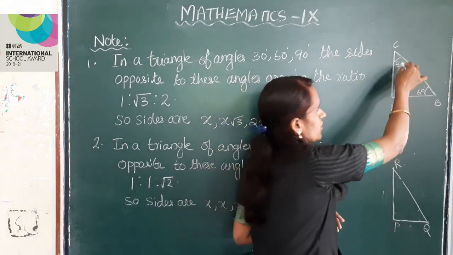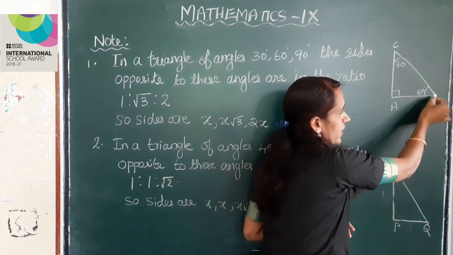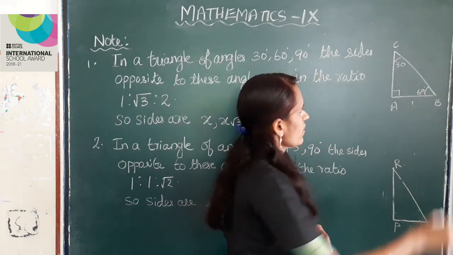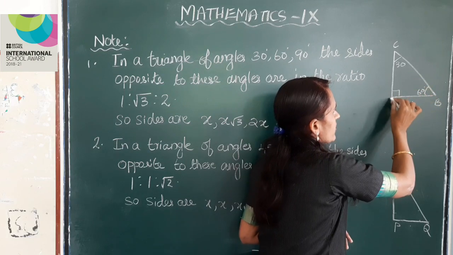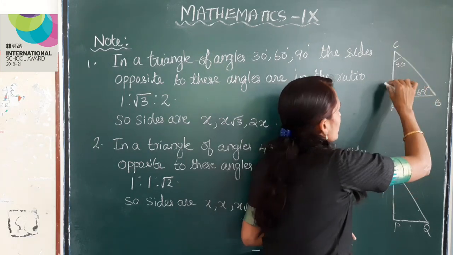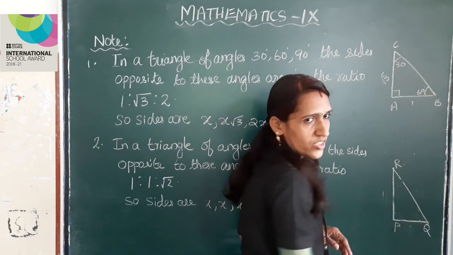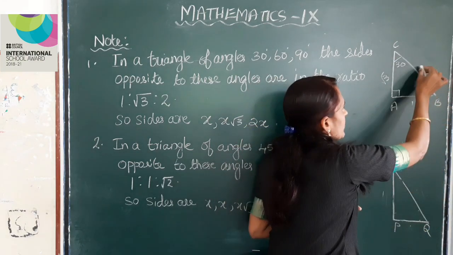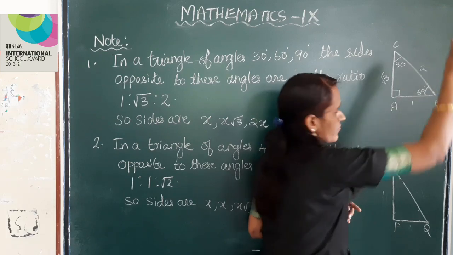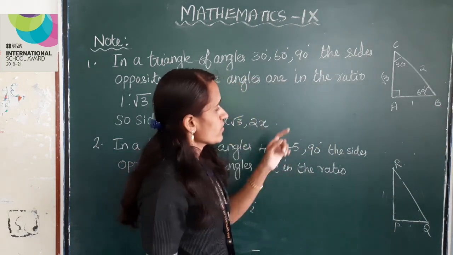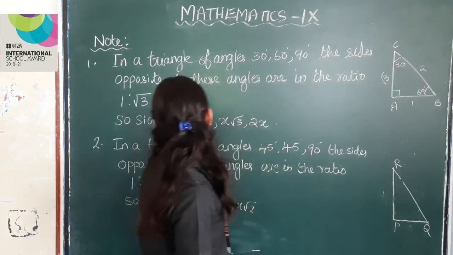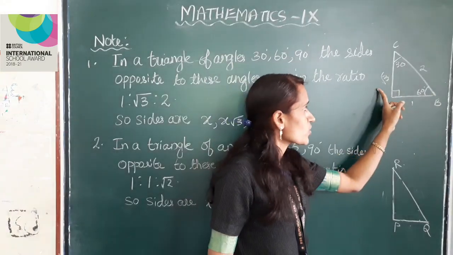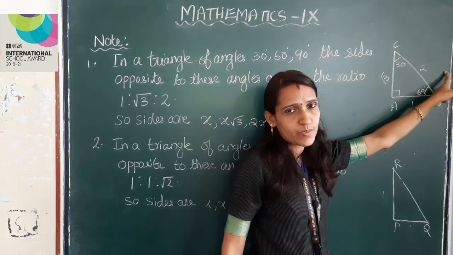So, here 30 angle opposite to the side AB ratio is 1 and 60 angle opposite side is AC ratio is √3 and 90 angle opposite to the side BC ratio is 2. Here sides are x, x√3 and 2x.